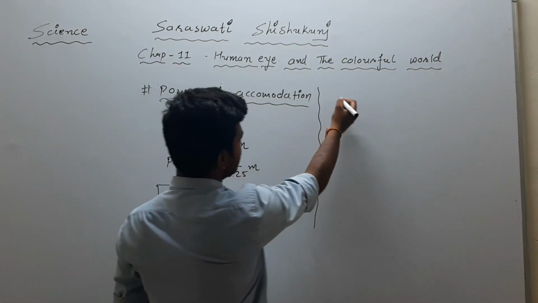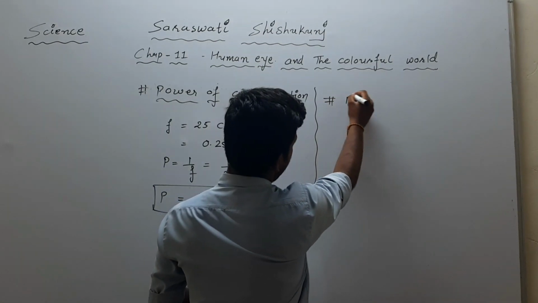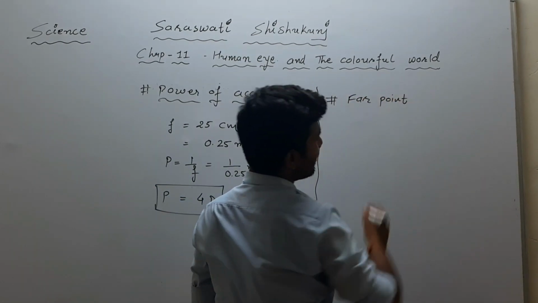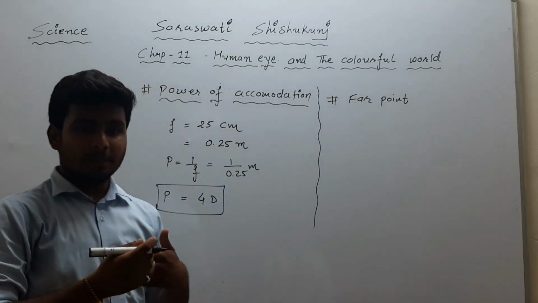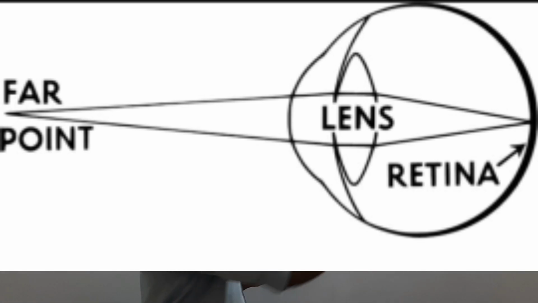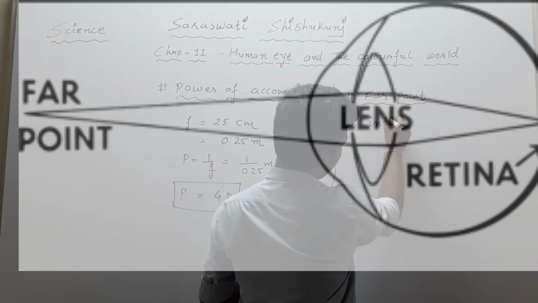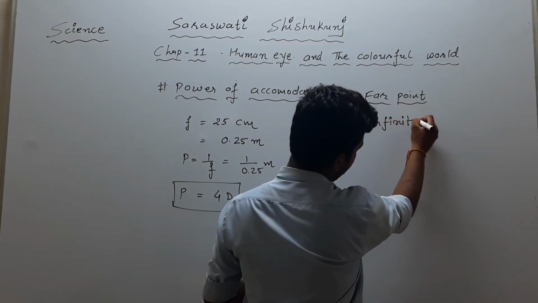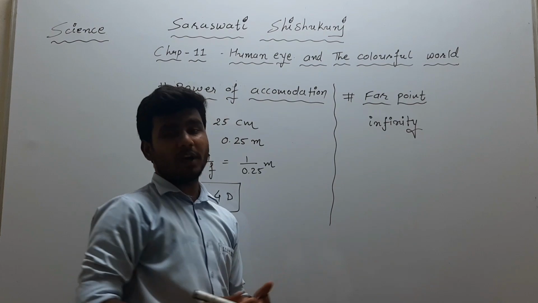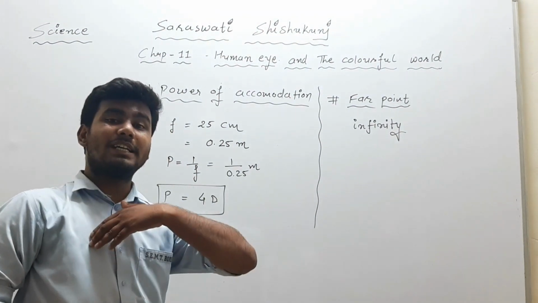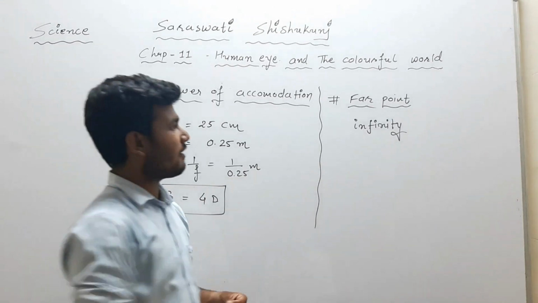After that, we can also think about the far point. Now what is called the far point? Far point means the farthest point till which we are able to see. So as we all know, this is at infinity distance. Our far point will be at infinity distance. We are able to see till infinity distance, so that is our far point.